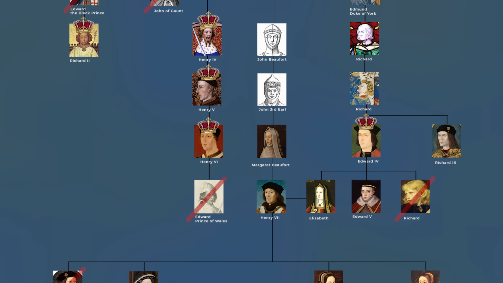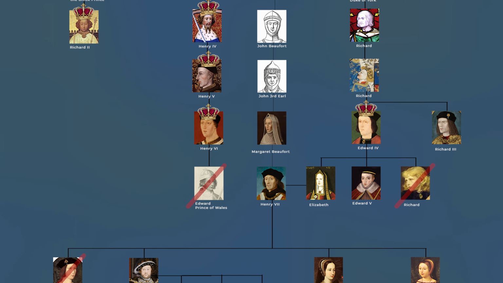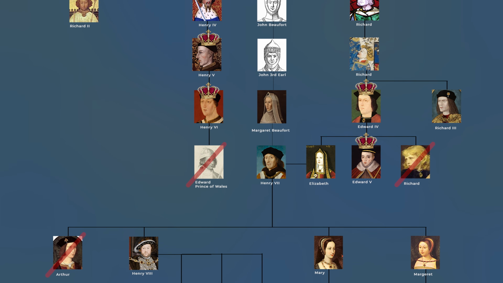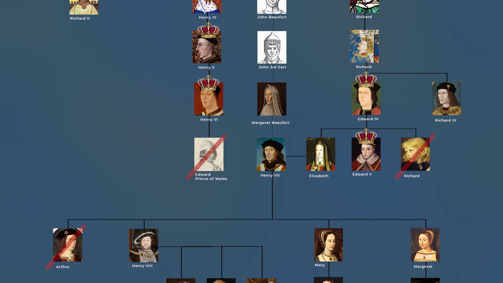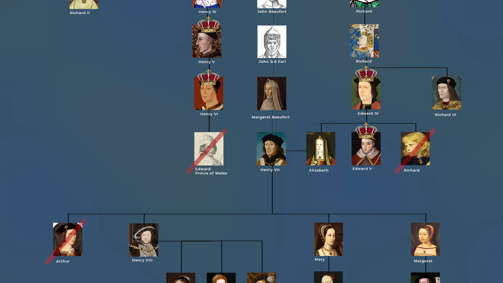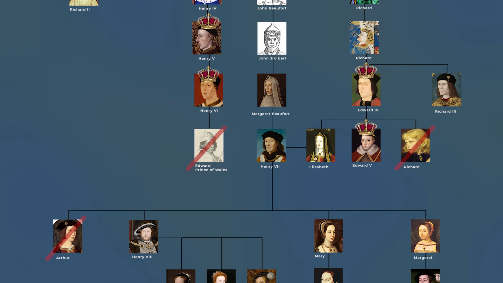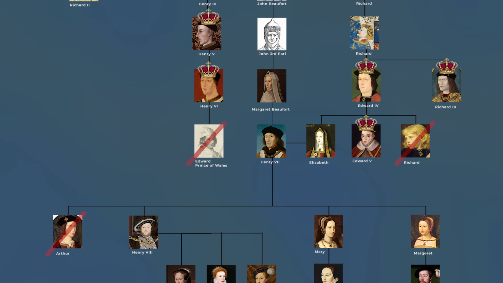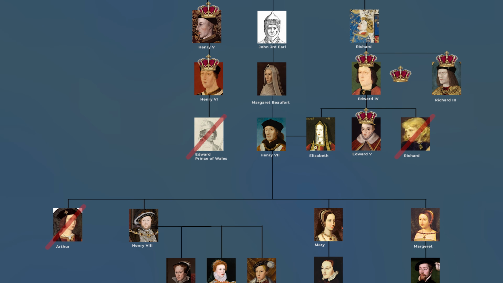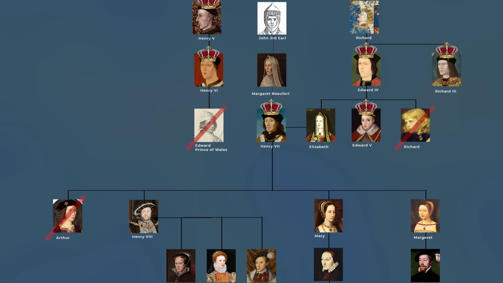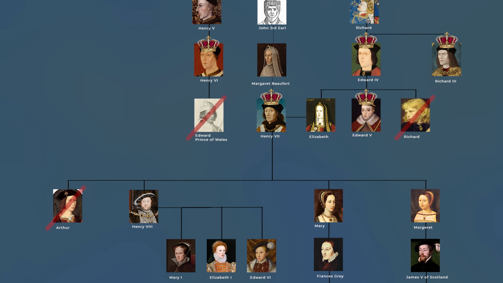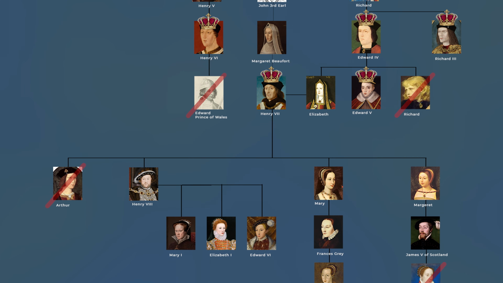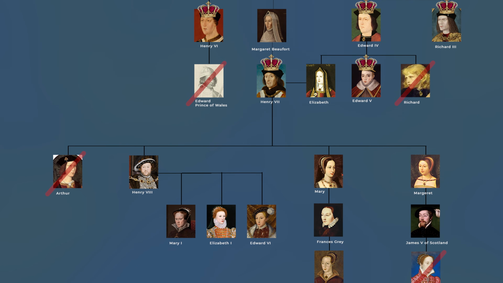takes rule under Edward IV, his 3rd cousin, but then passes back and forth. Upon Edward IV's death, his young son Edward V took over the crown. However, after a mysterious disappearance of him and his younger brother, his uncle and protector became Richard III. After dying in the final battle, the crown passed to Henry VII, Richard's 3rd cousin once removed, from the House of Lancaster, finally ending the War of the Roses by marrying Elizabeth of York, also sister of Edward V.